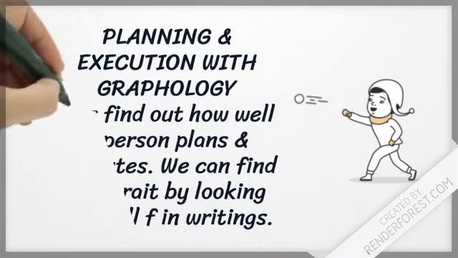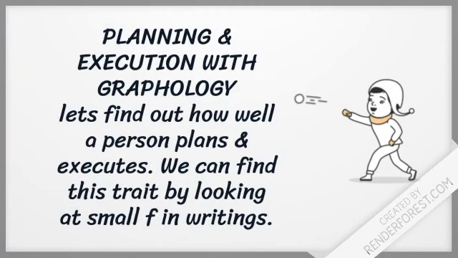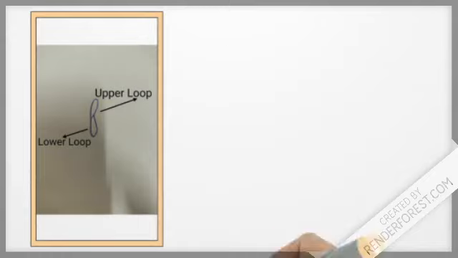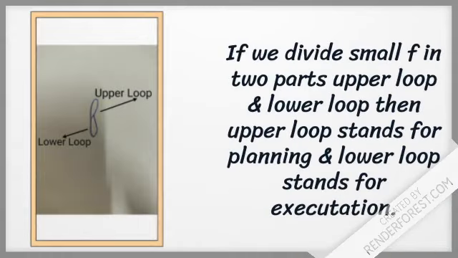Let's find out how well a person plans and executes. We can find this trait by looking at small f in writings. If we divide small f into parts, upper loop and lower loop, then upper loop stands for planning and lower loop stands for execution.